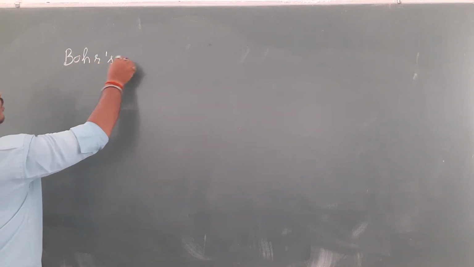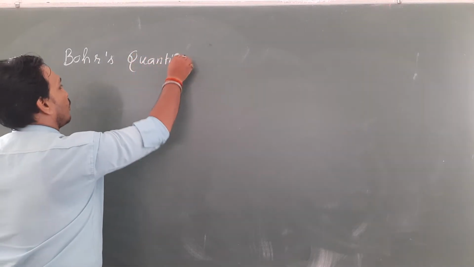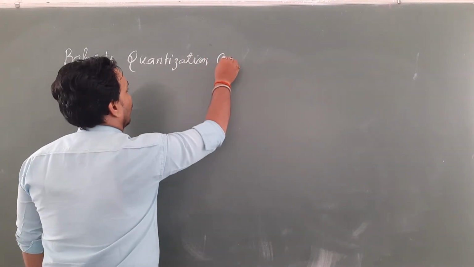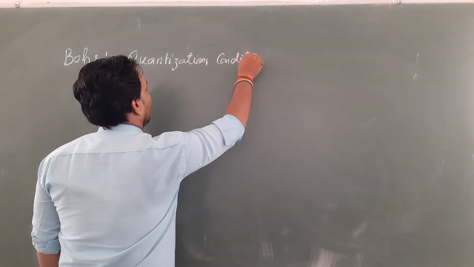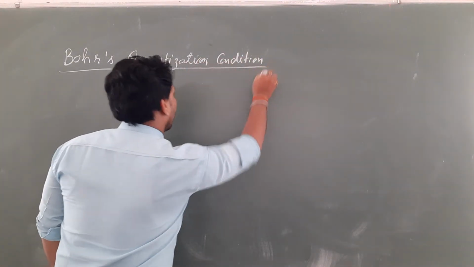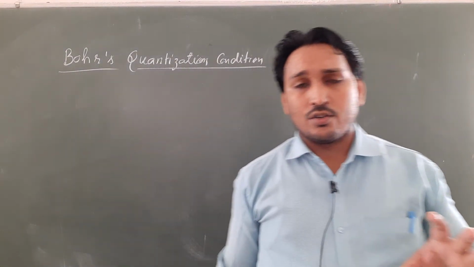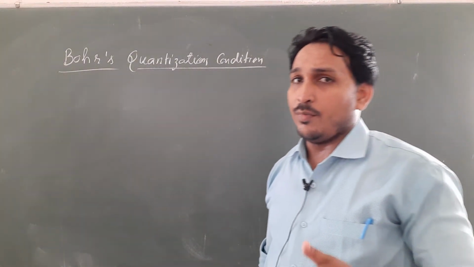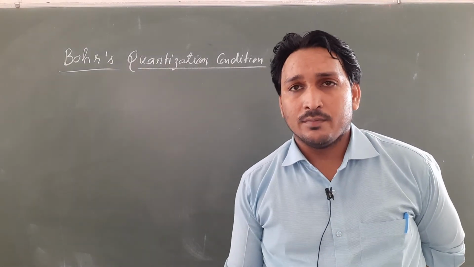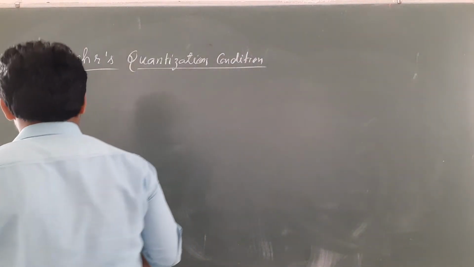Bohr's quantization condition. Bohr quantization condition. What Bohr says is that electrons are revolving in a circular path, but electromagnetic waves can be considered as a particle also, because a wave behaves as a particle. So Bohr's theory is related to that only.